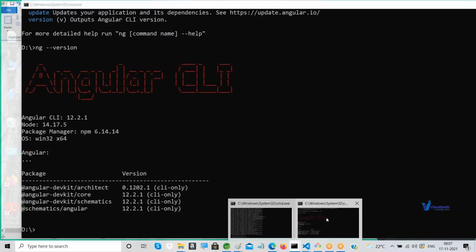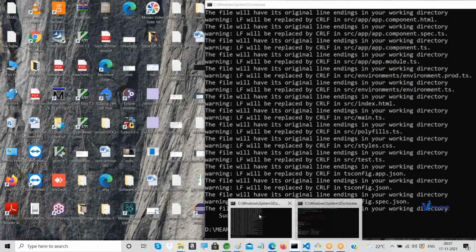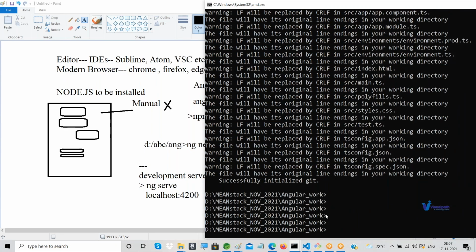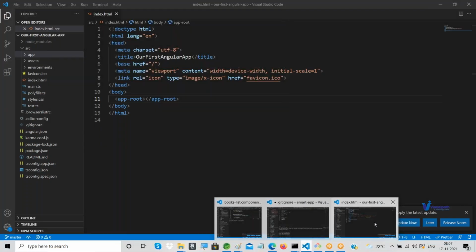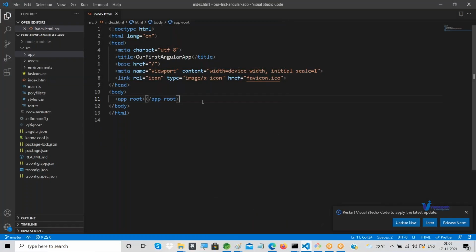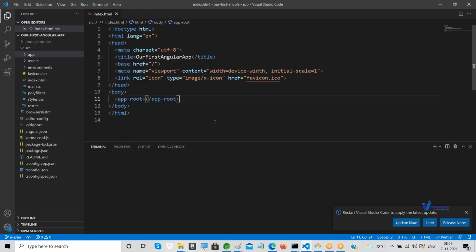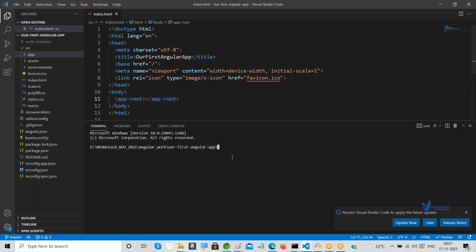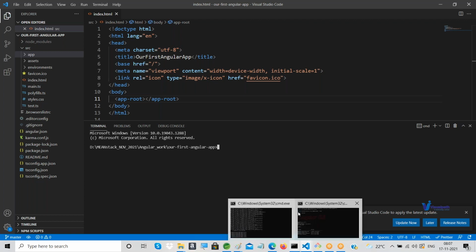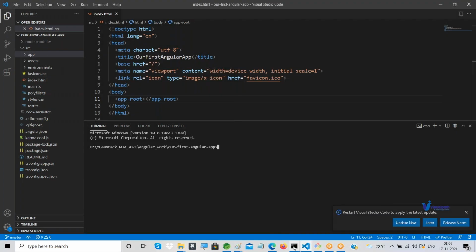So to run it, which application do you want to run? Just go there. Yeah, this is the application I want to run. Here also I can run. You have something called Terminal, right? Click New Terminal. Something will open here, the same as your operating system's command prompt. If it is Windows, it's the command prompt. If it is a Mac, maybe Terminal or something like that. It is the same as this command prompt. From here you can run, or from here you can run.